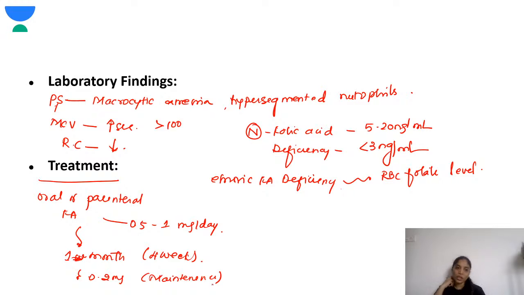So when there is deficiency, you give oral or parenteral therapy of folic acid, that is 0.5 to 1 milligram per day. The child should be given this for at least 1 month, followed by a maintenance folic acid therapy of 0.2 milligram. And in children who have severe anemia, they might require blood transfusion. Okay, so blood transfusion in severe anemia.